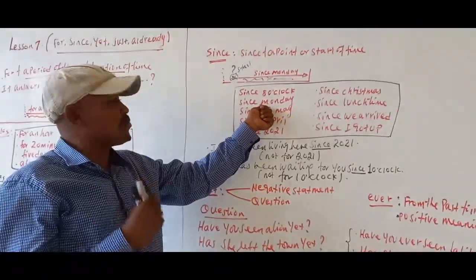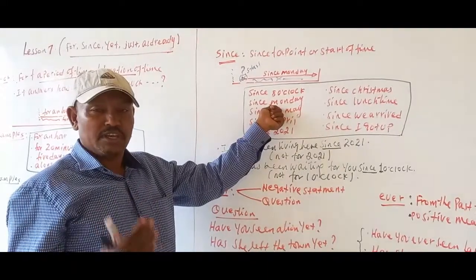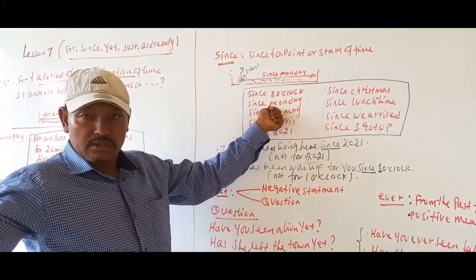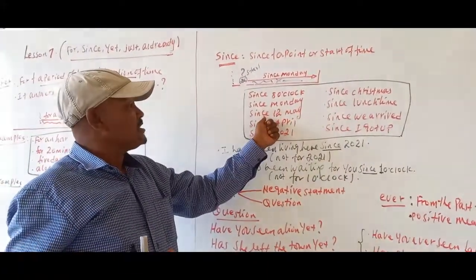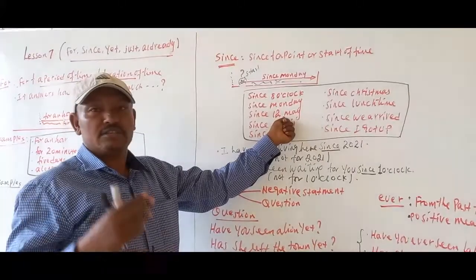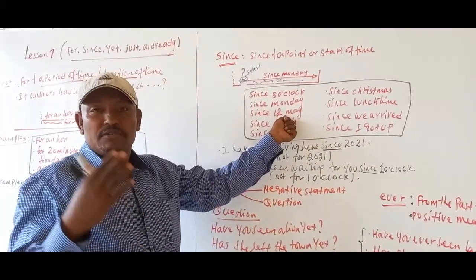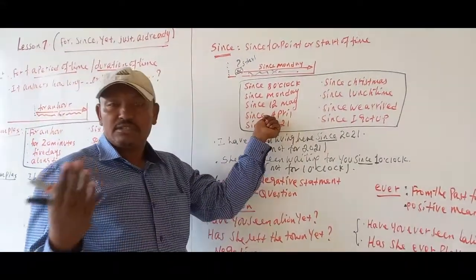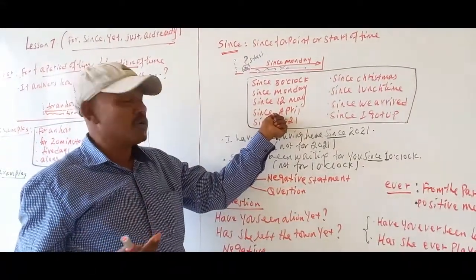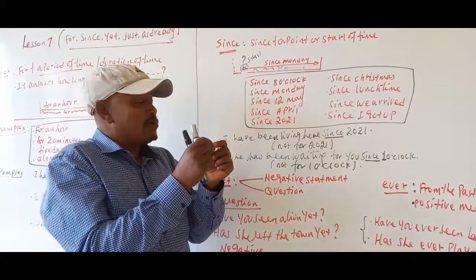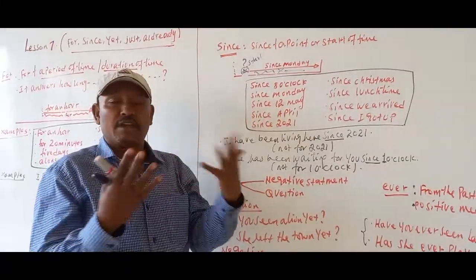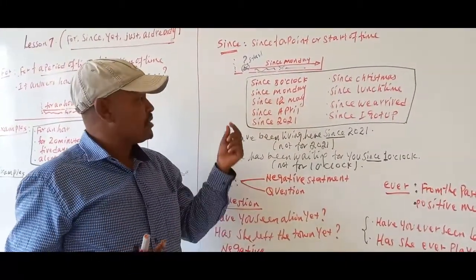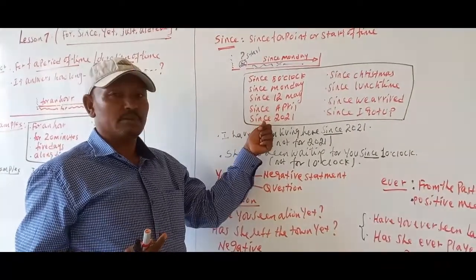So we can use since Monday, since Tuesday, since Wednesday, and the other days. Since 12 May, since 1st May, since 1st September, the start of time. Since April, since September, since October, not for October, because when you use for October, it doesn't refer to the length of time. So the best word here is since October.